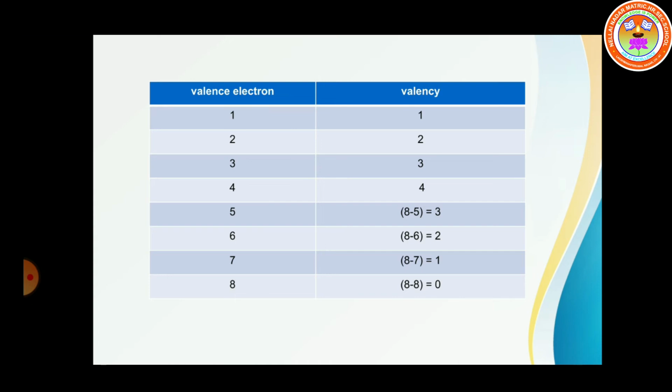So, valence electron 1 means what is the valency? 1. 2, valency 2. Valence electron 3, valency 3. Valence electron 4 means valency 4. Valence electron 5 means we have to subtract from 8. So, 8 minus 5 is equal to 3. So, what is the valency? 3. And valence electron 6 means what is the valency? 2. 8 minus 6. Valence electron 7 means valency is 1. 8 minus 7. Valence electron 8 means what is the valency? 0. That is 8 minus 8 is equal to 0.